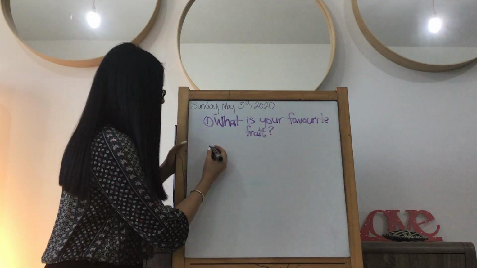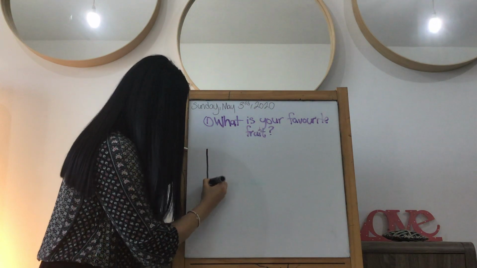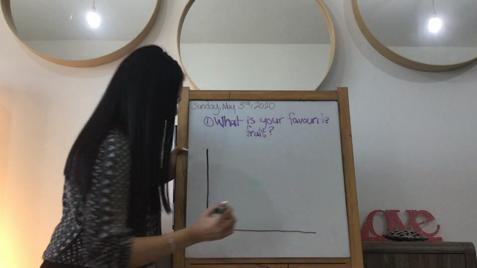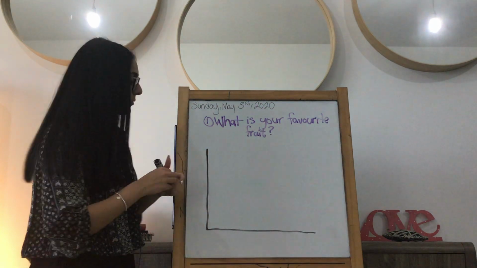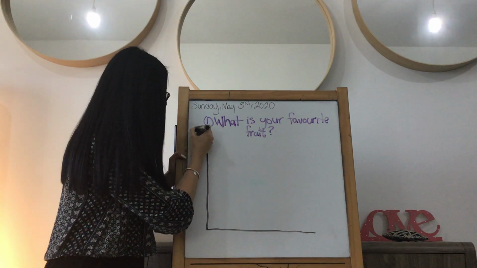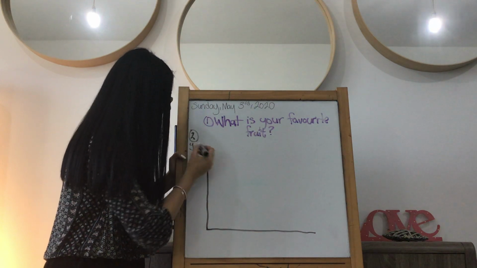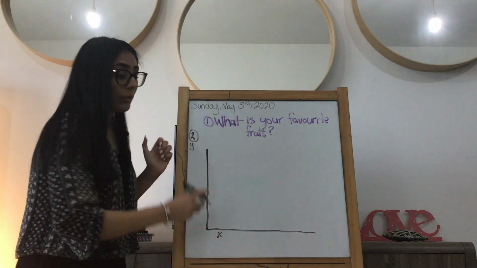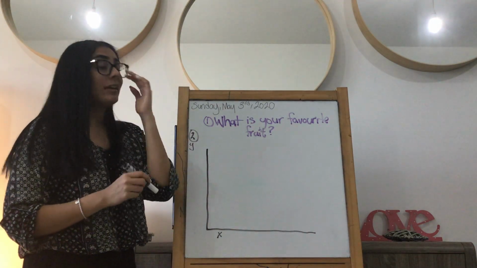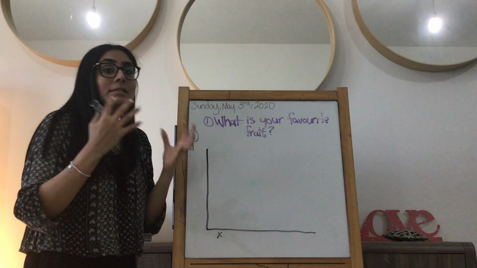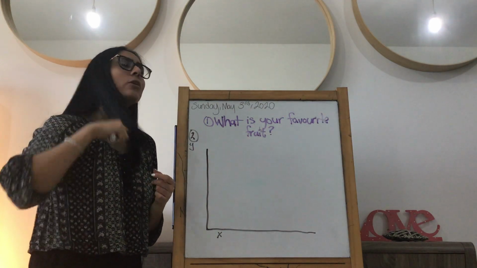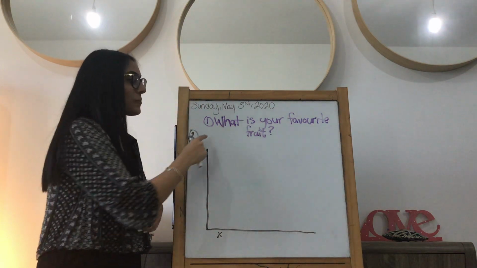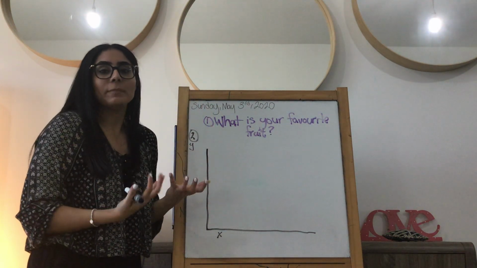Next, if you remember, number 2 was my x and y axes. Okay, now let's talk about that, because it's pretty strict. So remember, I'll write it over here, number 2, and I'll write my y here and x here. This is my y and this is my x. Hopefully you remember a little bit from grade 4, you will always have 2 parts in a graph. You always have 2 factors, 2 things that are going on. In my question, what are my 2 elements?